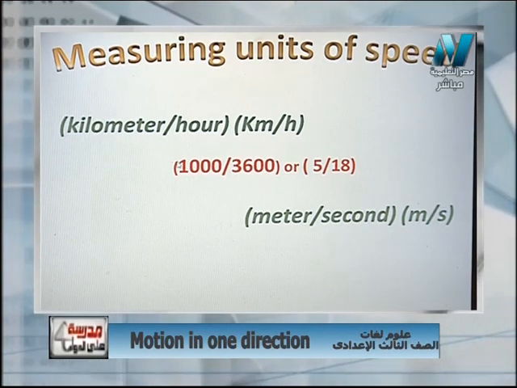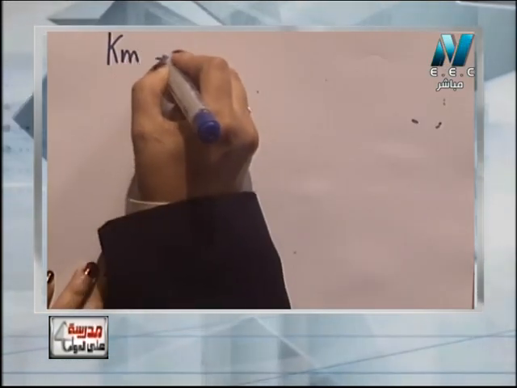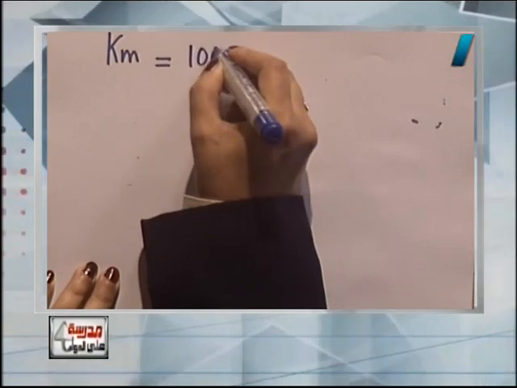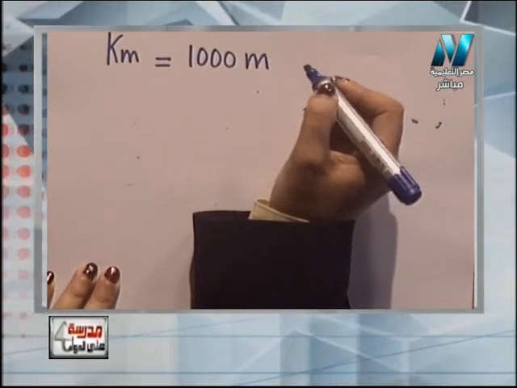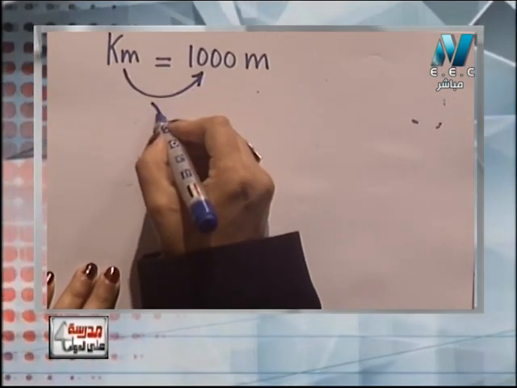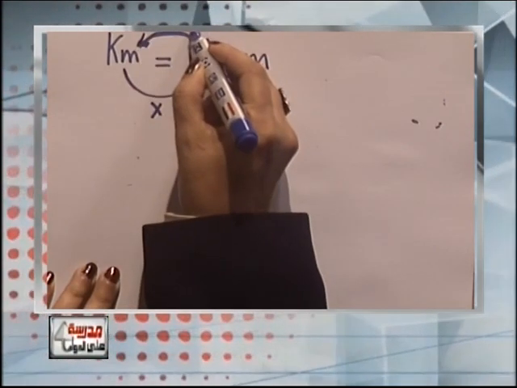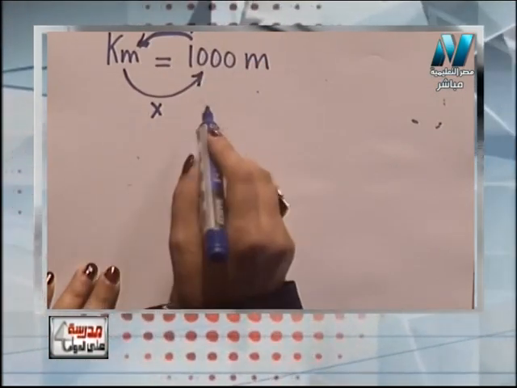Okay, the kilometer equals 1000 meter. So when I'm changing from kilometer to meter, I multiply by 1000. When I'm changing from meter to kilometer, I divide by 1000. This is the distance.